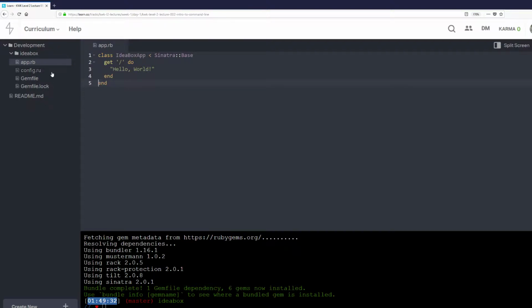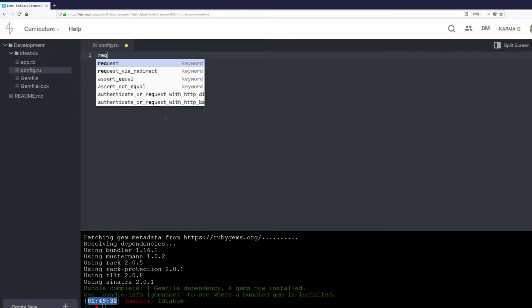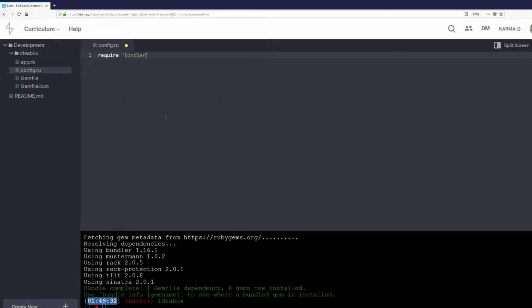And we save that. And the next thing we have to do is configure, we're going to edit the file config.ru. Rack is the tool that runs our application, and Rack applications have a file called config.ru that tells Rack how we're going to load our application. So we're going to need to add some code to it. We're going to do require 'bundler', which is the gem we checked to see if we had, and we do Bundler.require. And what this does is it goes in the Gemfile and makes sure that we have all the software in the Gemfile laid out and loaded.